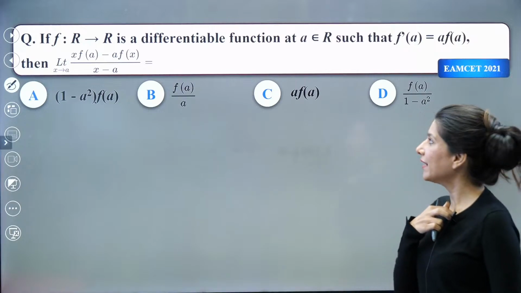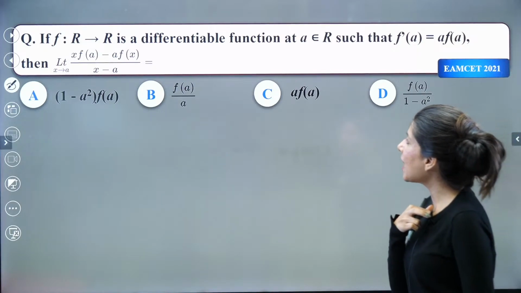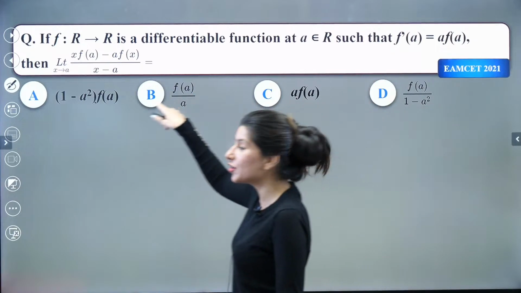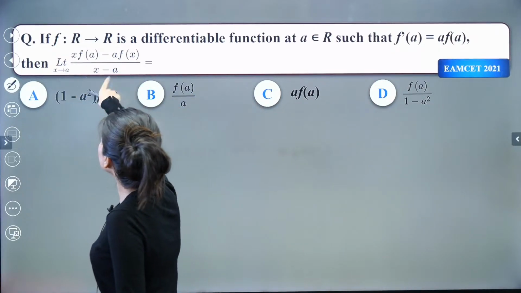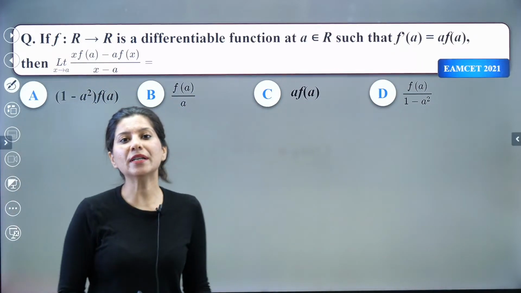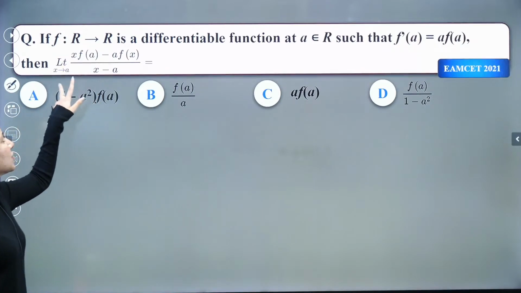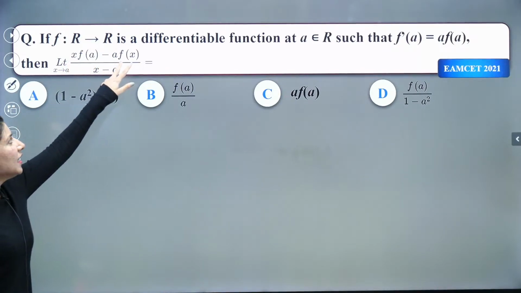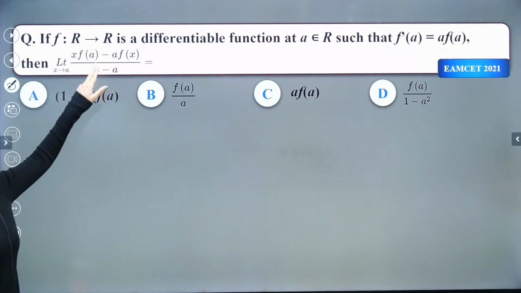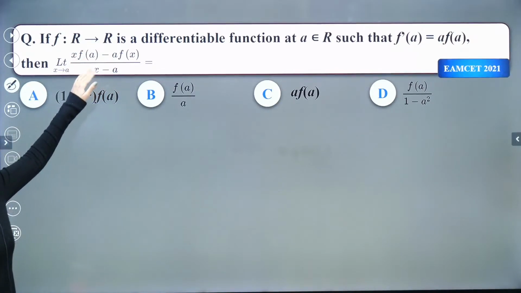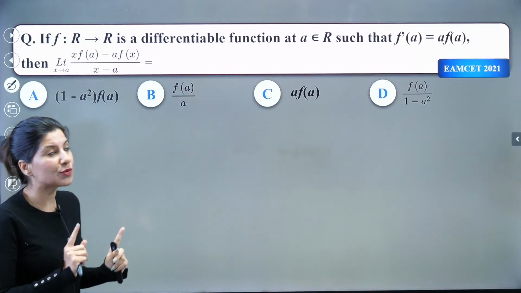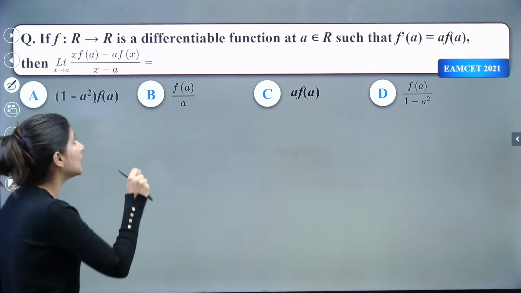All right. So the function f from R to R is a differentiable function. It is written that it is a differentiable function, and we are here for this limit. So L'Hopital rule will be applicable. How? Because the moment you put x equals a, a 0 by 0 form is getting created, right? So L'Hopital rule is something which we are going to apply. With respect to x, we are going to differentiate.